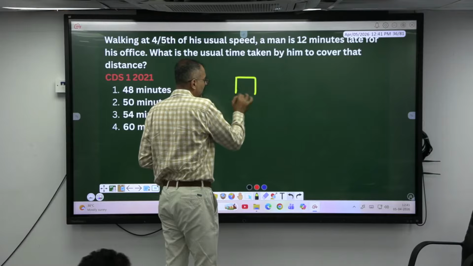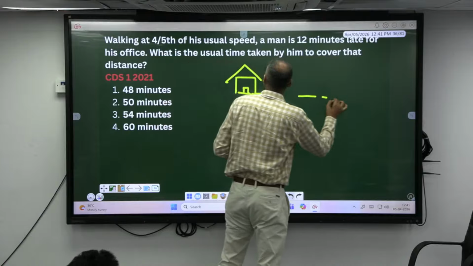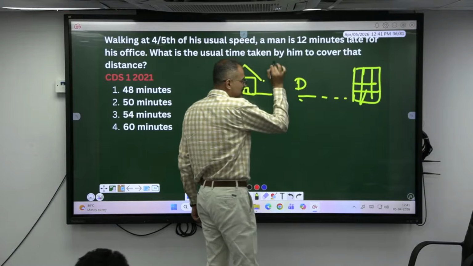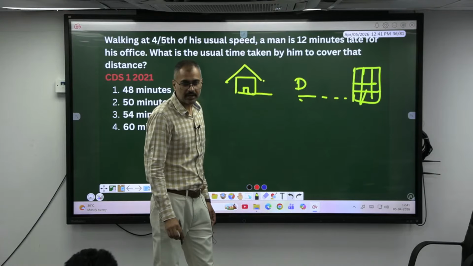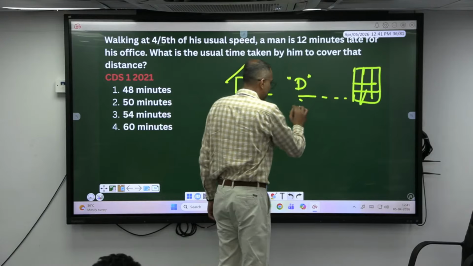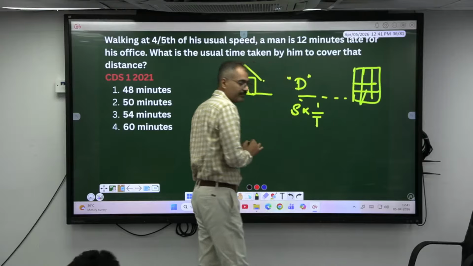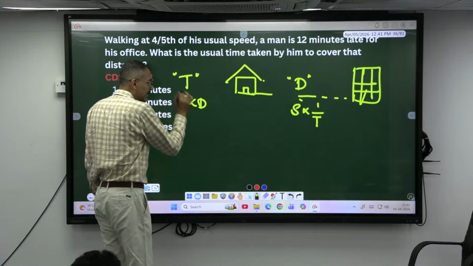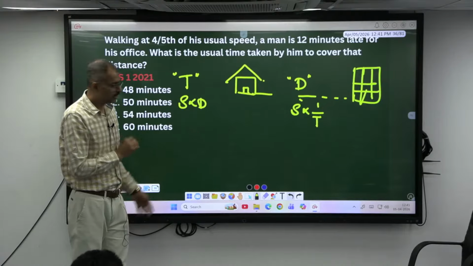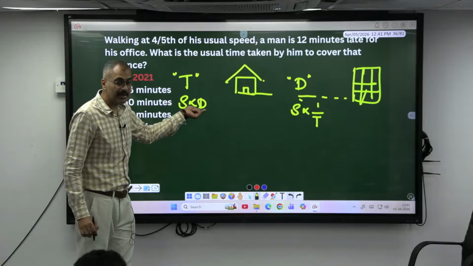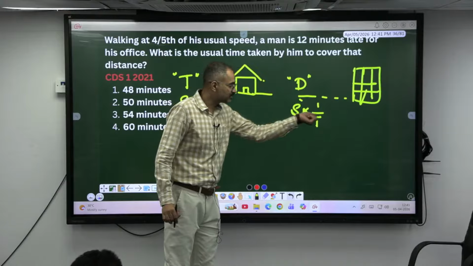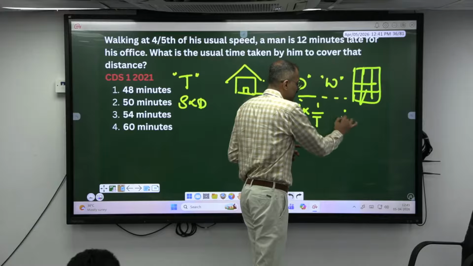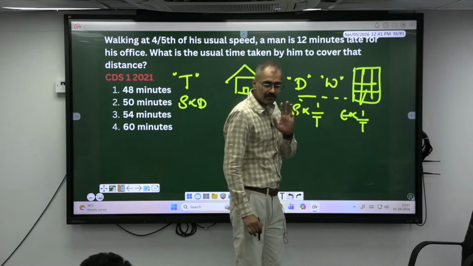See, every time a man is traveling from his home to where he is going? Office. In this whole concept, what remains same? Distance will remain same. Always when the distance remains same, the speed and time are inversely proportional. When the time is same, speed and distance are directly proportional. This is important. When the time is same, speed and distance are directly related. When the distance is same, speed and time are inversely related. Very similar to work. When the work is same, efficiency and time are what? Inversely related. Got it?